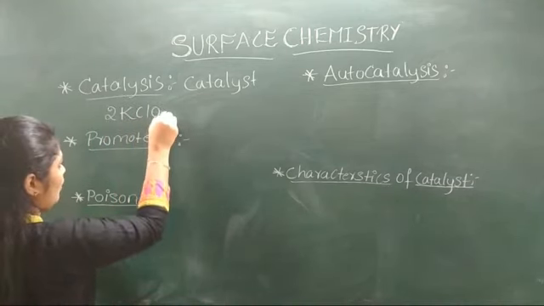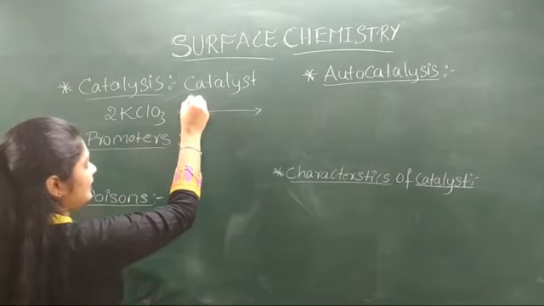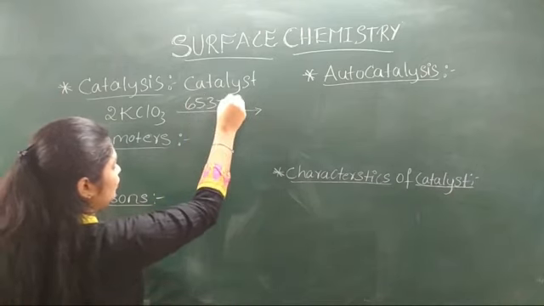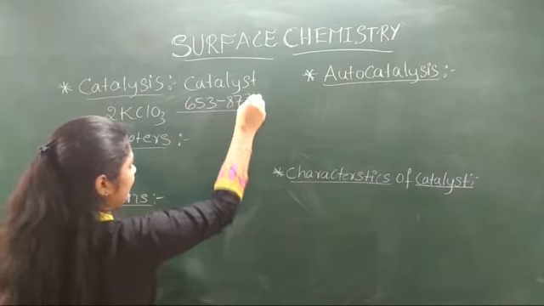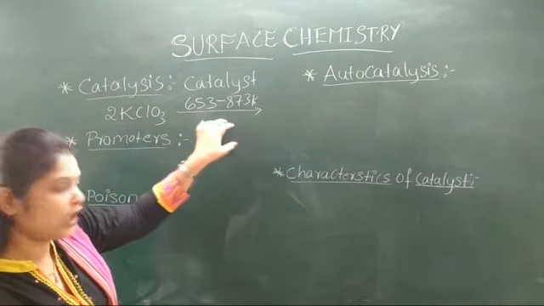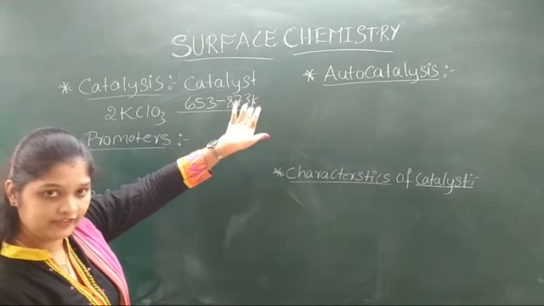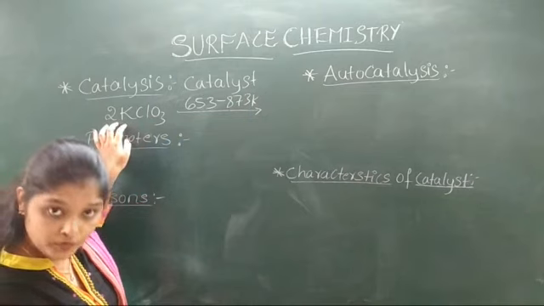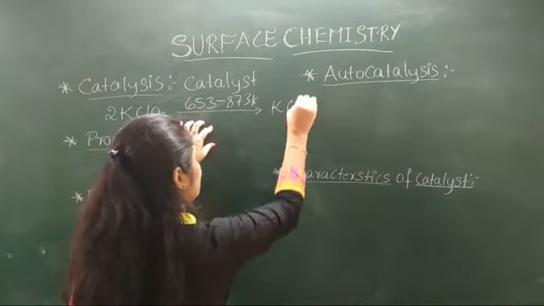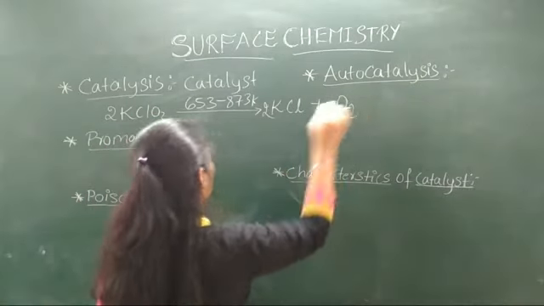Potassium chloride upon decomposition at 653 to 873 Kelvin. Okay, so potassium chloride undergoes decomposition. If you apply a temperature of 653 to 873 Kelvin, it undergoes strong decomposition and gives KCl plus O2.